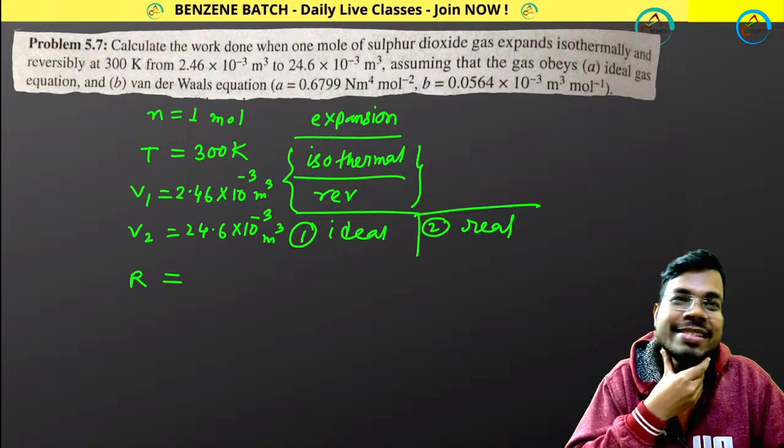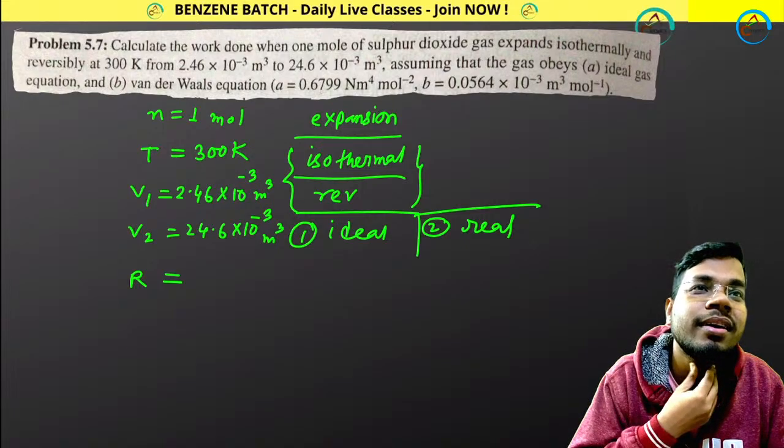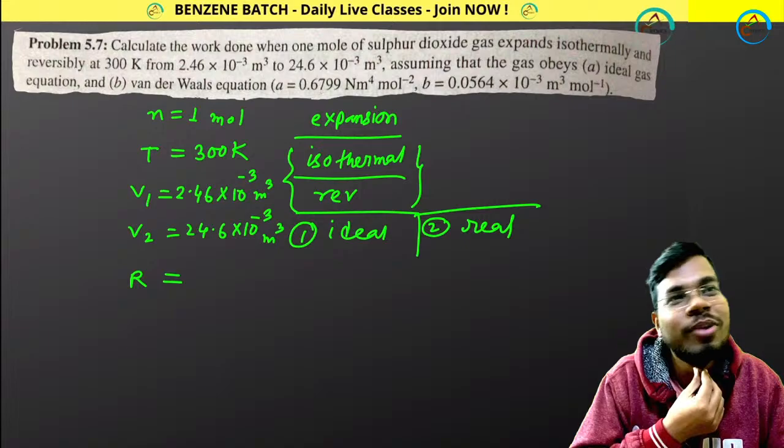Isothermal, reversible, ideal. Same formula, guys. Okay, Arnab, good. What should you do?